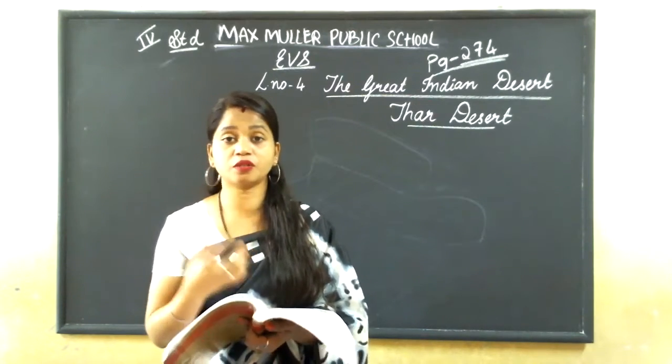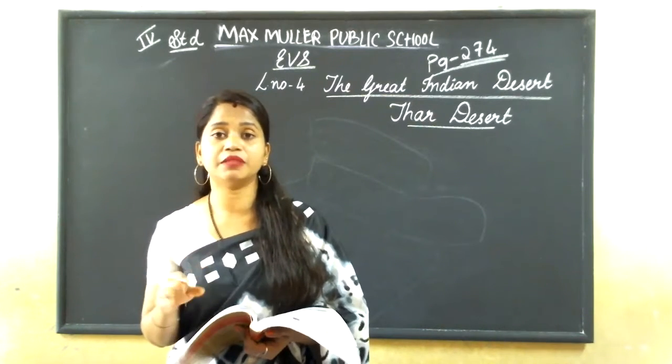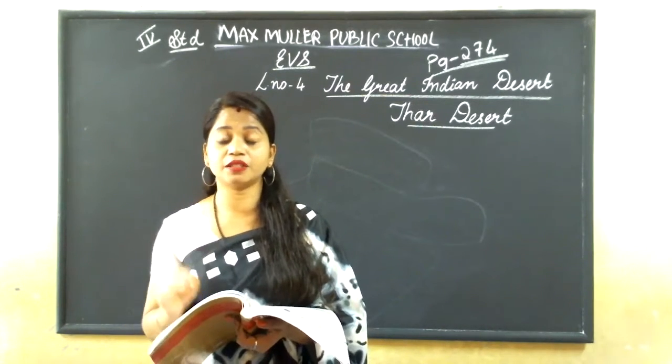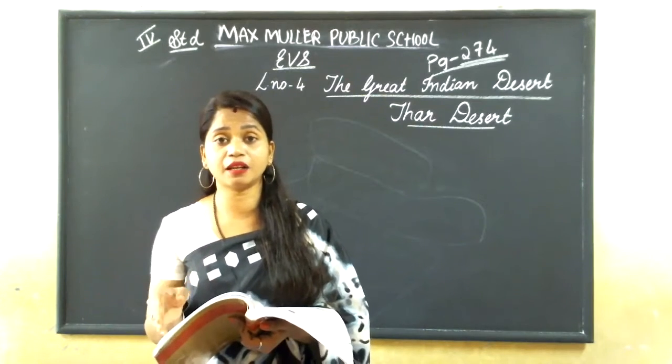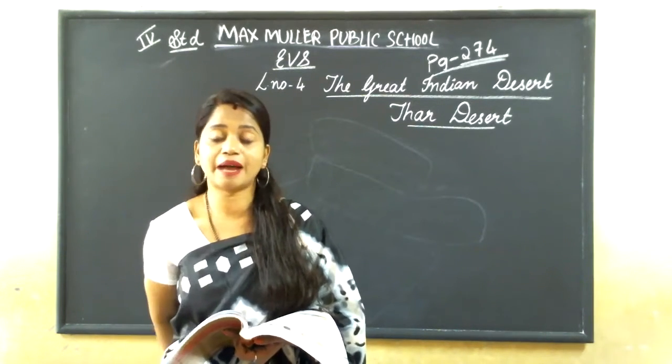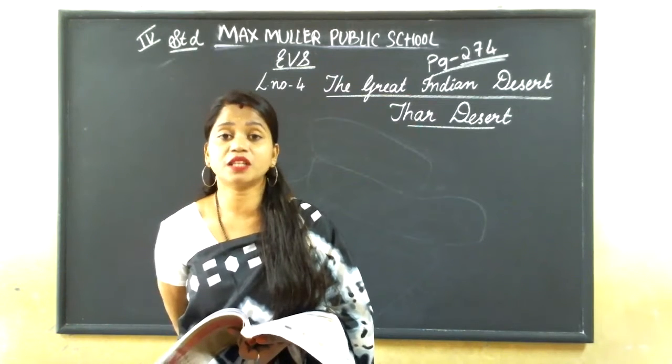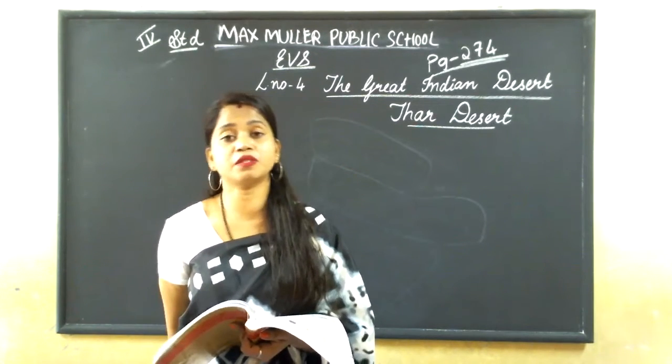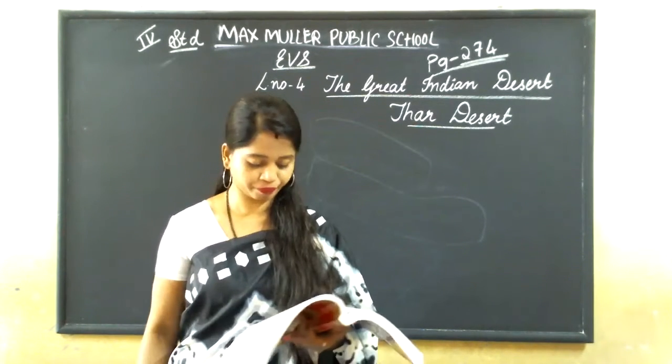These are all the features of the camel, so that it can survive there. So they use the camel like a vehicle in that place. It is called the ship of the desert because they use the camel for all purposes.